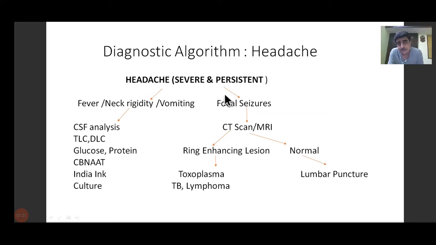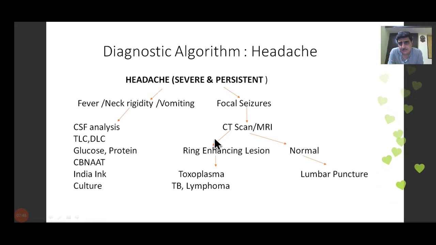Now, if there is another patient who has headache, but doesn't have fever or neck rigidity, but has focal seizures, then the diagnostic approach will consist of doing a scan, a brain photograph in the form of a CT scan or an MRI, whichever is available. If it is normal, then we go on and do a lumbar puncture to rule out the possibility of meningitis.